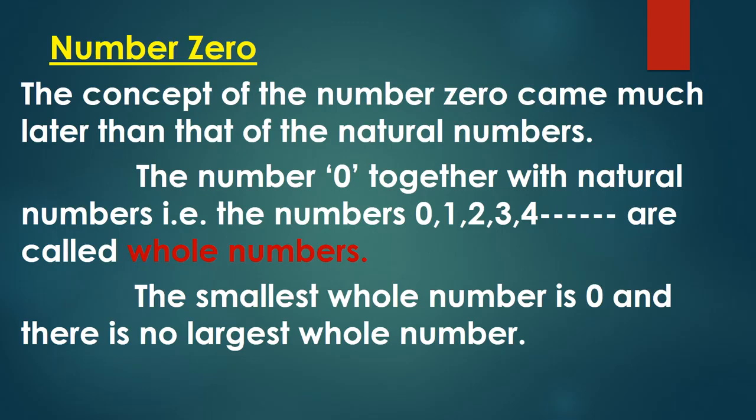I am repeating, what are whole numbers? Natural numbers including 0 are called whole numbers. And what are natural numbers? Counting numbers are called natural numbers. The smallest whole number is 0 and there is no largest whole number. The smallest natural number is 1 and the smallest whole number is 0. But there is no largest natural number, nor a largest whole number.